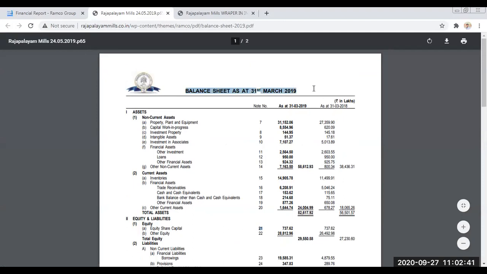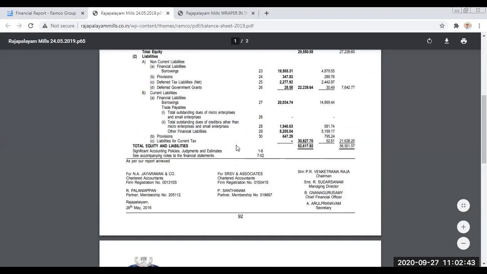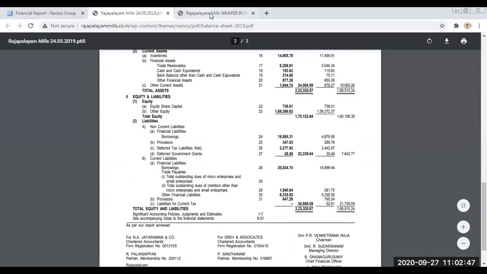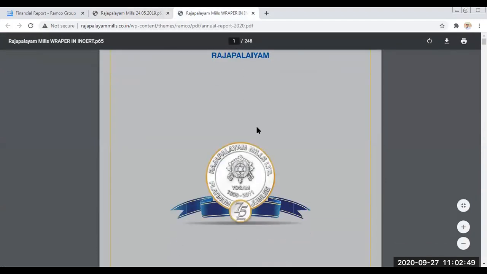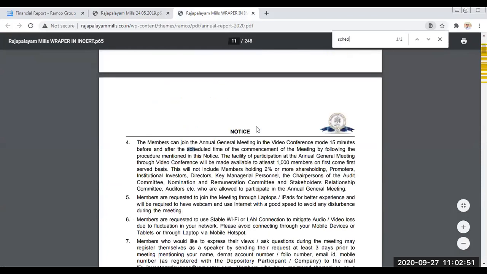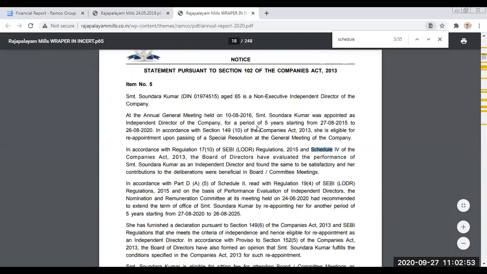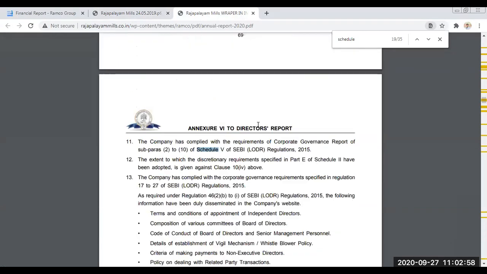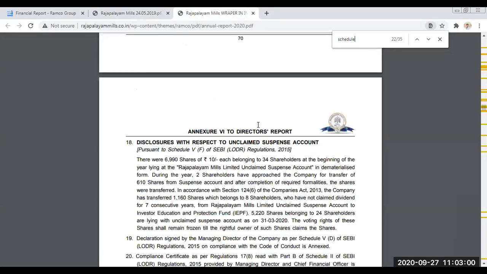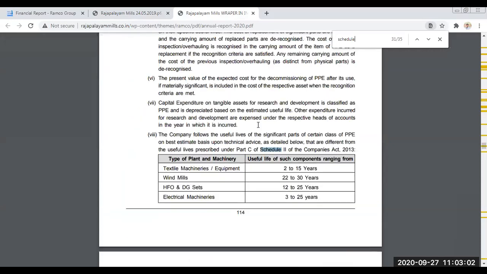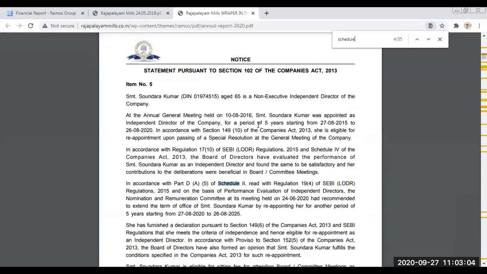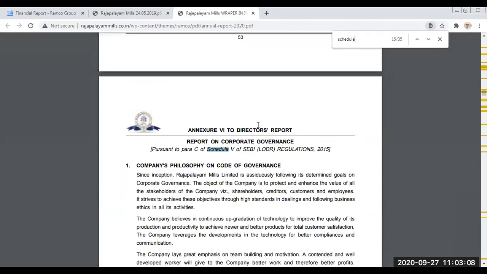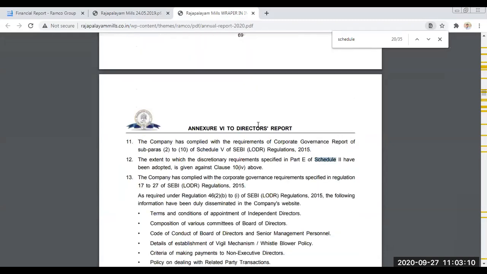Schedule numbers will not be there in the balance sheet of this company last year. You have to go to the annual report only. Look at this annual report. Yeah, now it's coming to the balance sheet.